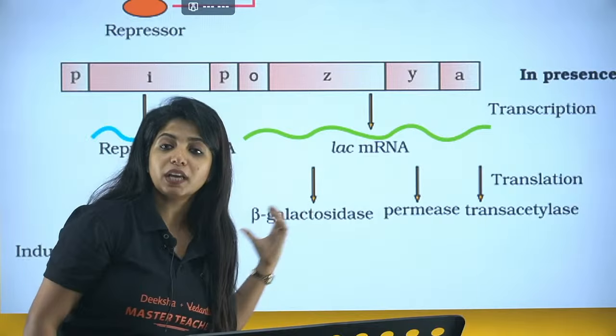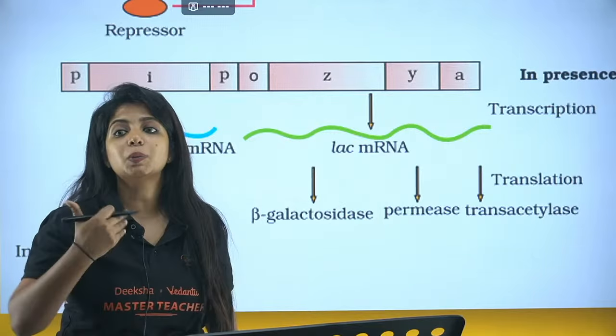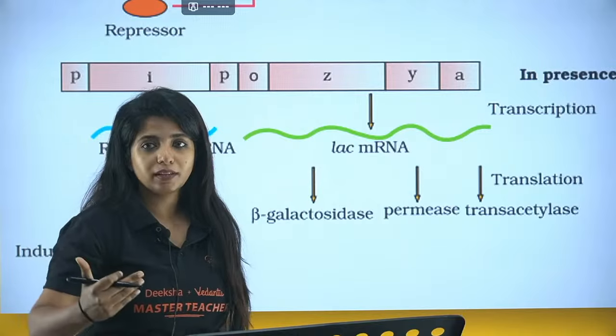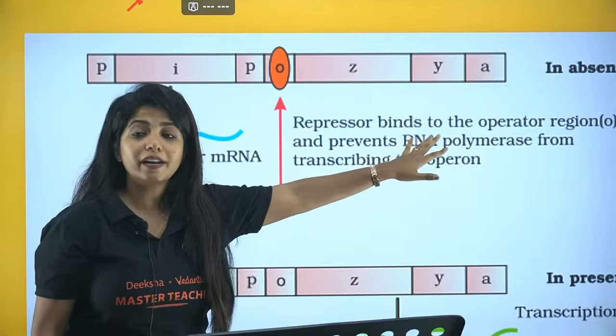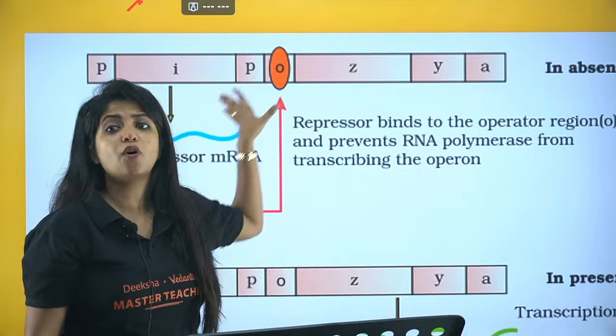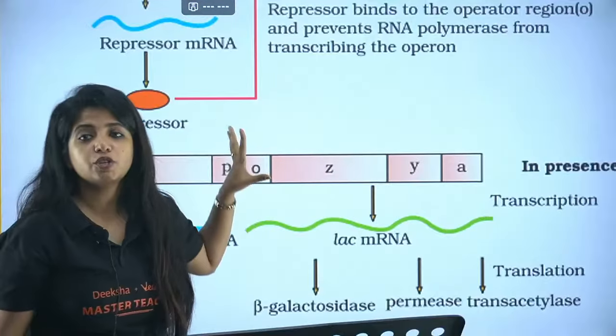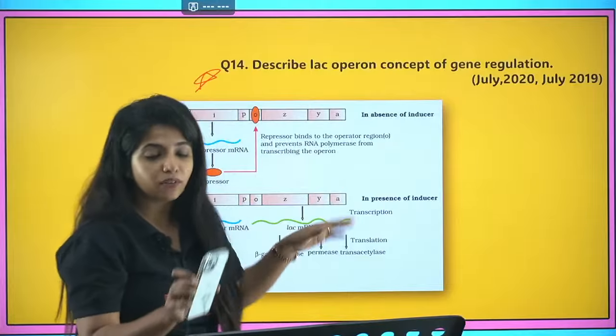Transacetylase is going to deal with everything that happened in between. Whatever conversion, certain things might be there, it deals with that. So why do you think it was off over here? Why do you think transcription did not take place over here? Lactose was not there, then what will they break? Which is why there is an off condition. And this was what? Switch on condition. So lac operon, my dear children, works in that way.